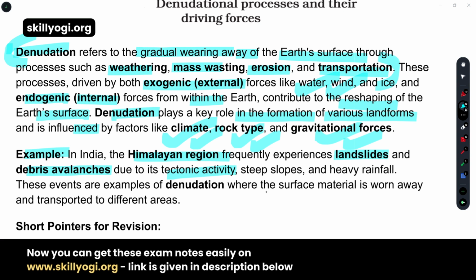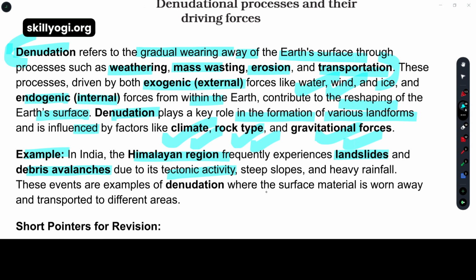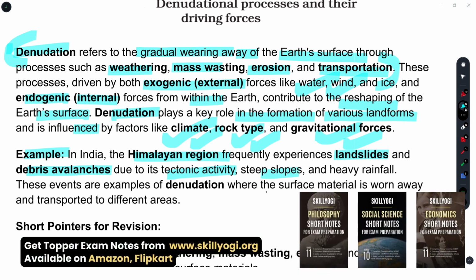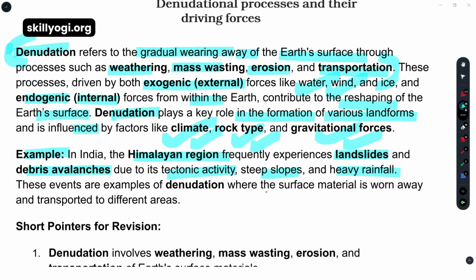So these tectonic activities are related to the debris avalanches or landslides. Steep slopes and heavy rainfall also contribute. These are also factors. And these events are examples of denudation, where the surface material is worn away and transported to different areas.